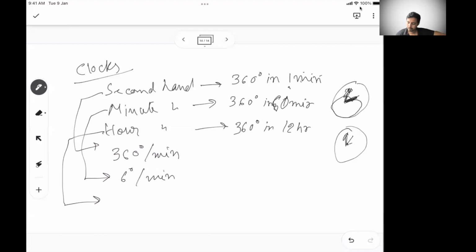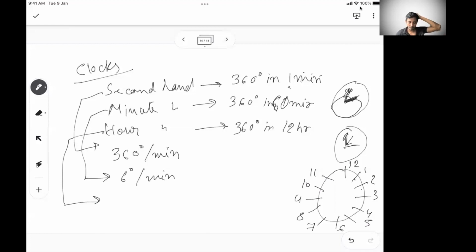For the hour hand, 360 degrees in 12 hours. So in 1 hour, it will cover 30 degrees, right? Between one mark to the other mark. So if we have a clock, 1, 2, 3, 4, 5, 6, 7, 8, 9, 10, 11, 12. So between 1 to 2, it's 30 degrees, because the 12 marks make 360 degrees. There are 12 gaps. So 30 degrees is covered in 1 hour. So it will cover half a degree.